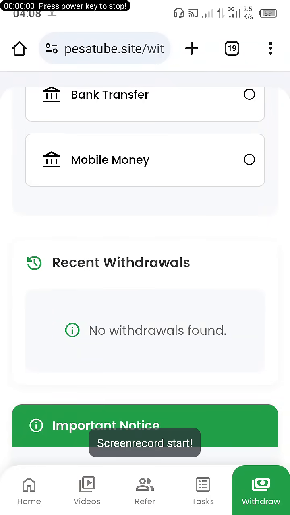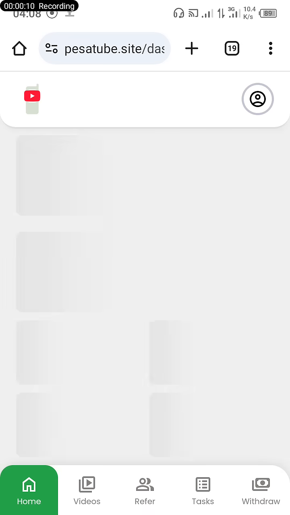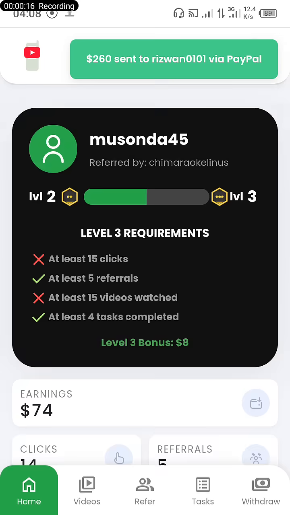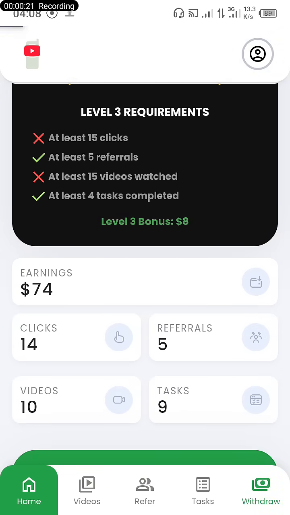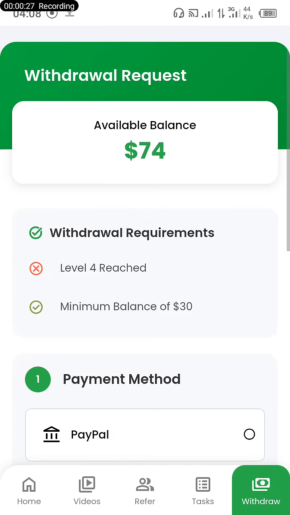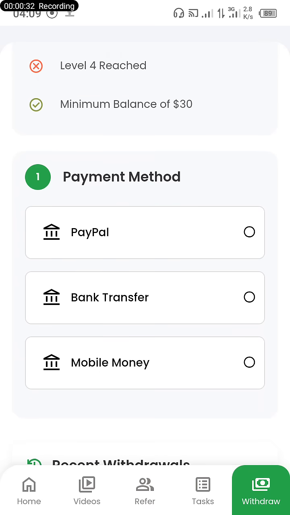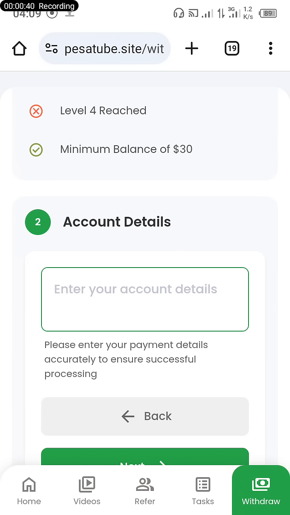Yeah guys, as I was saying, this video I'm about to show you is about how to withdraw on PassToBo. This application is just if you want to get money online for free just by watching videos. This tutorial I'm making for you guys is about how you can withdraw your money using PayPal, using bank transfer, using mobile money.